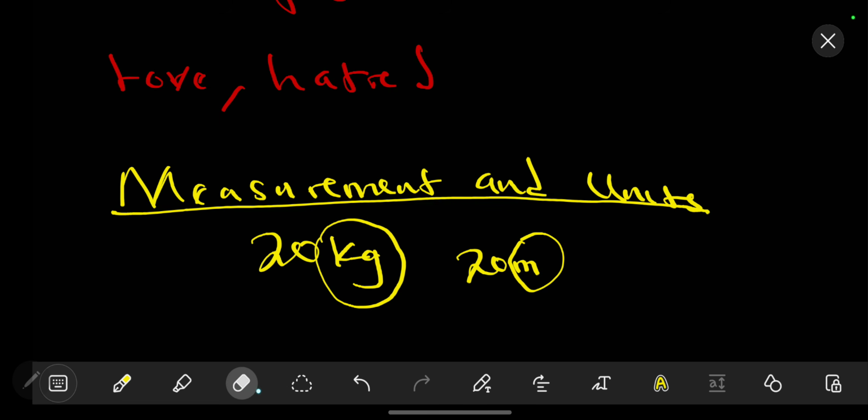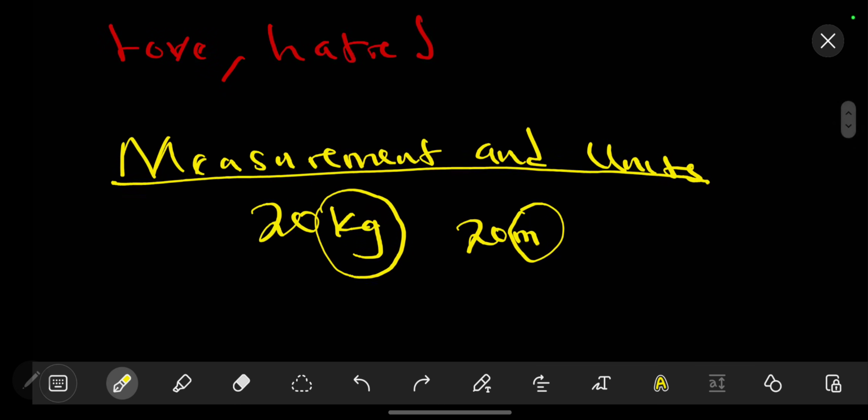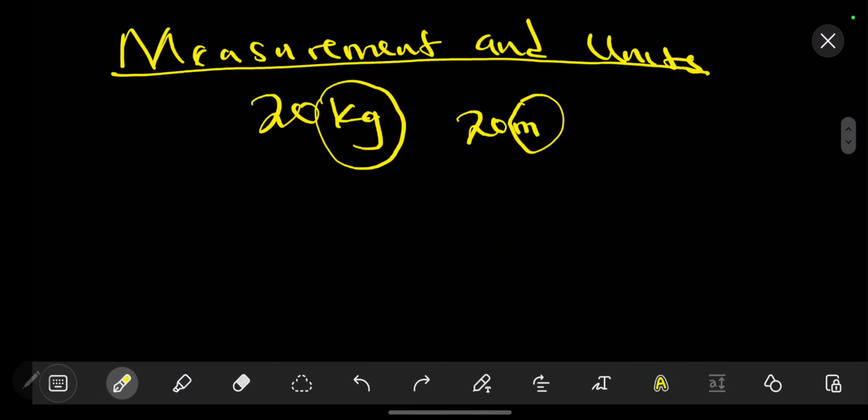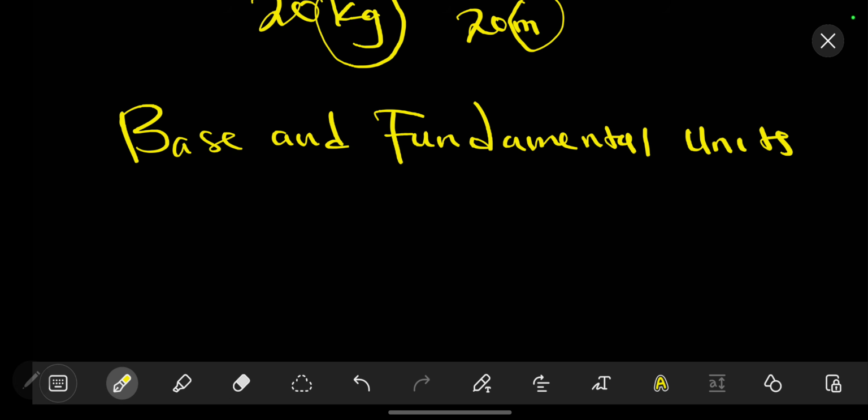Now scientists came up with one language to suit the whole entire scientific community, which we call the SI units of measurement. Before we go deeper on the SI units, let's come up with what we call the base and fundamental units. So when we talk about the base and fundamental units, we are just talking about those units that are independent.